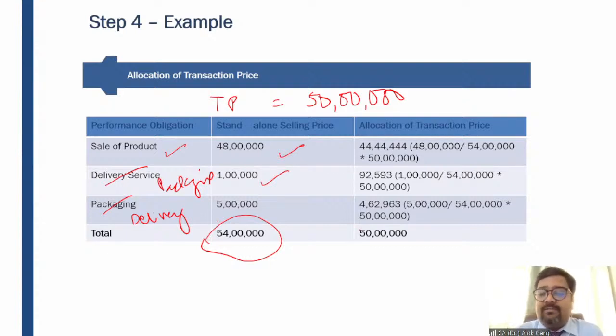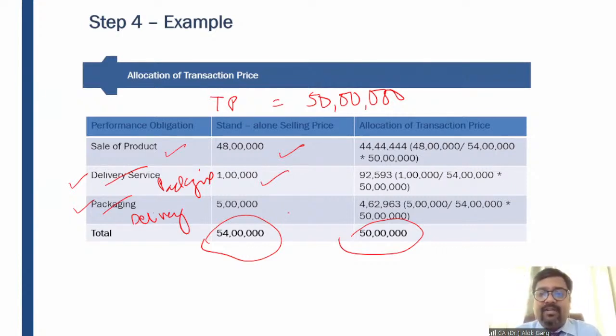But the transaction price is 50 lakh. It means there is a discount element on account of taking this entire contract as one contract. So how to allocate the transaction price? First we have identified the standalone selling price of the packaging and delivery performance obligations. Once the standalone selling price has been identified, then the transaction price needs to be allocated to these performance obligations in the ratio of 48:1:5, right? So in the ratio of the standalone selling price of the product.